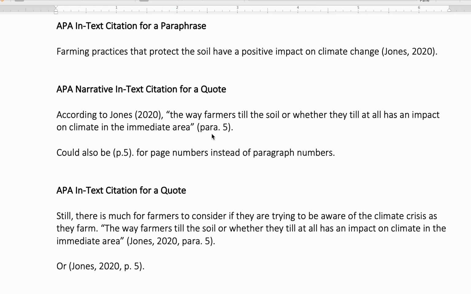Then the other additional thing that you have to do is you have to put the page or paragraph number at the end. Now, I put a paragraph number in case you're using an online source. It may not have page numbers. You use paragraph and you use P-A-R-A period and then the paragraph number. This could also be P period 5 instead of the P-A-R-A, and what that means is you had actual page numbers, and if you do, you can just use the P period.